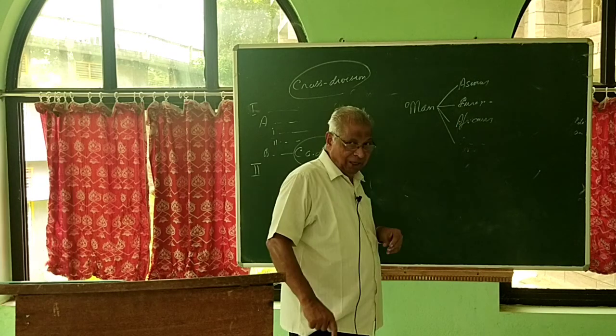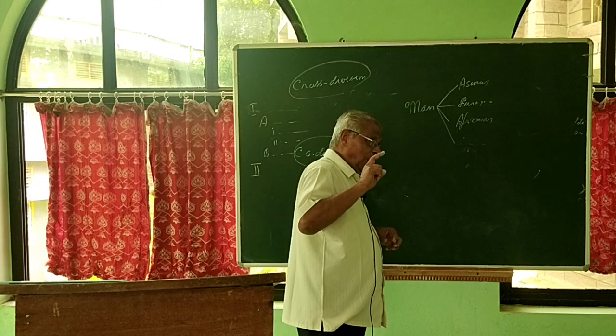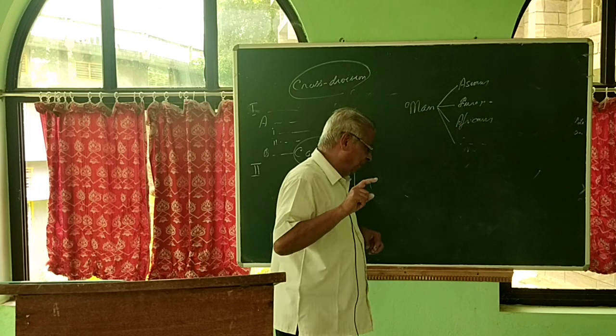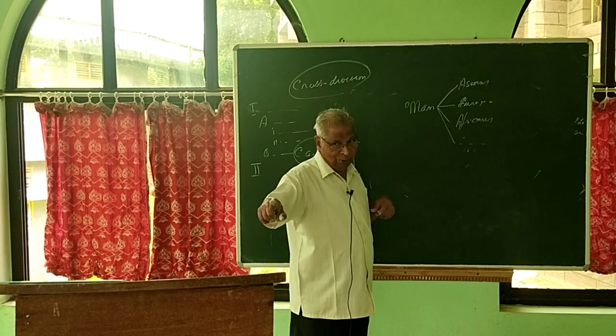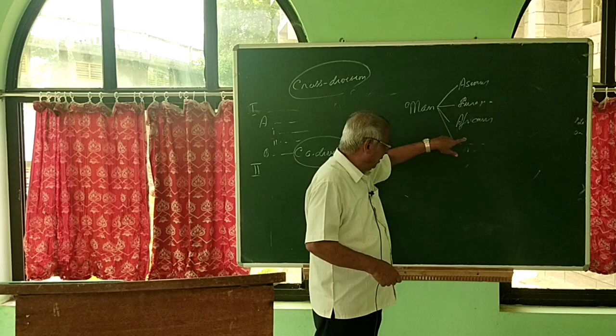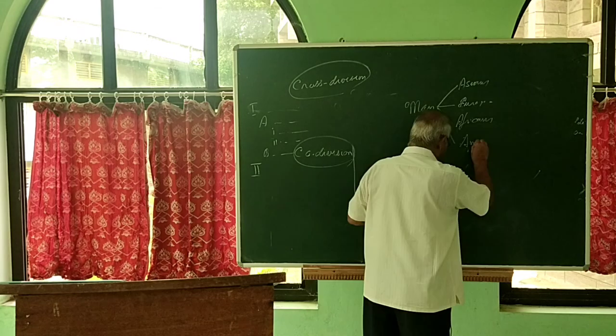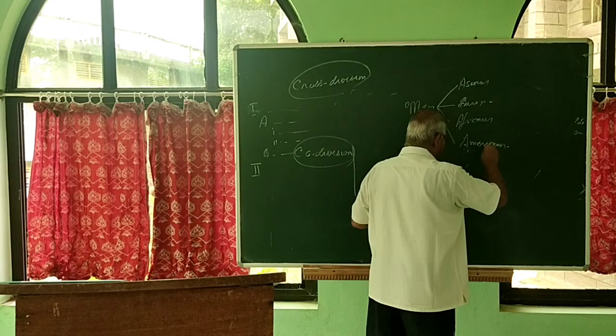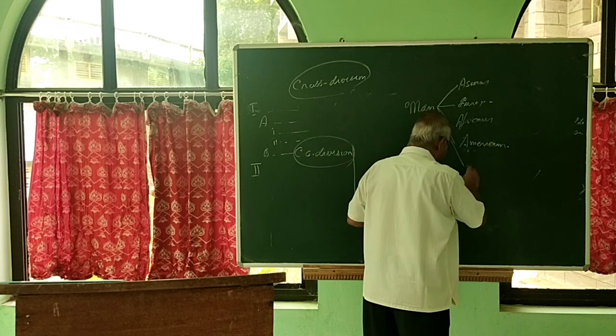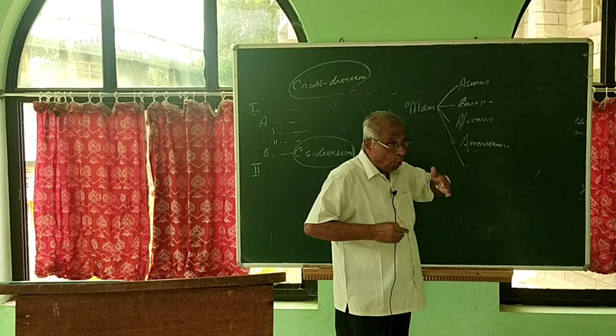If division is based on one criterion, then we will have followed the third rule, namely the subclasses. Which are the subclasses? Asians, Europeans, Africans, Australians, Americans, and so on. These are the subclasses.